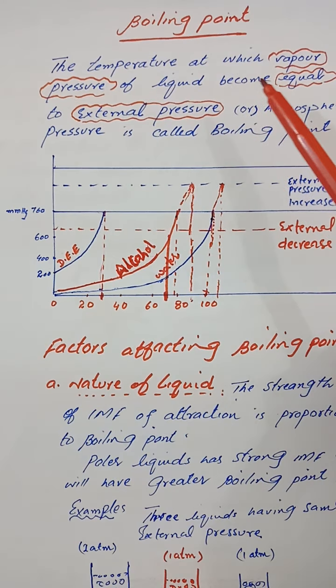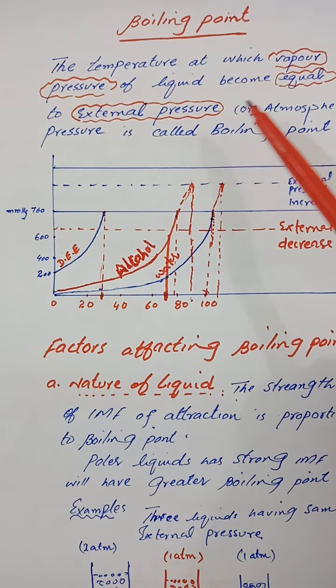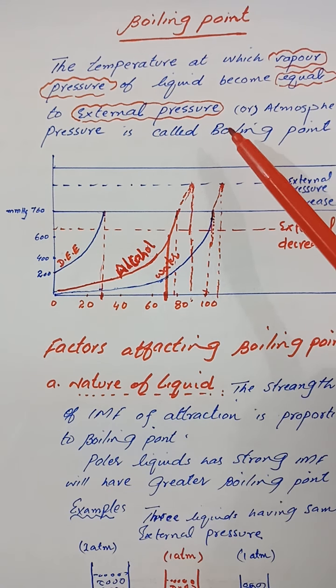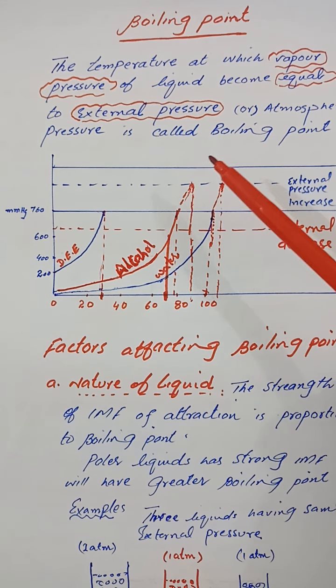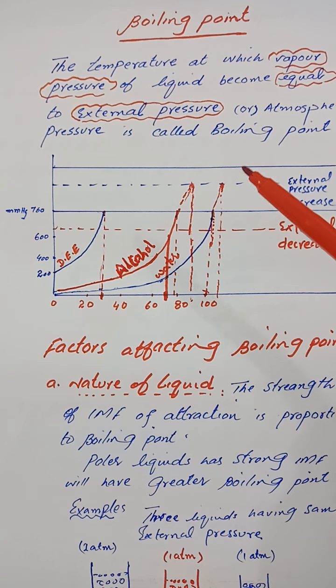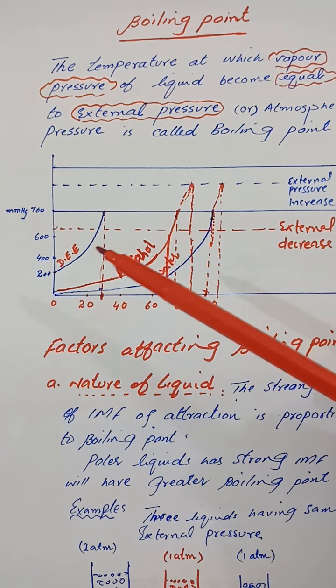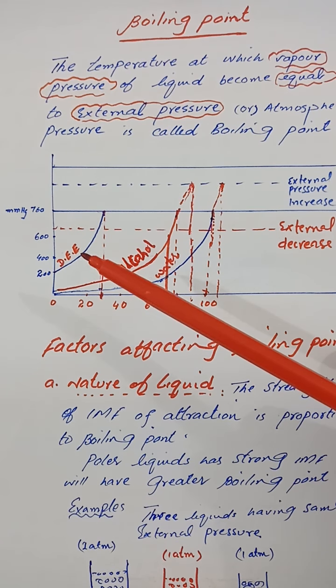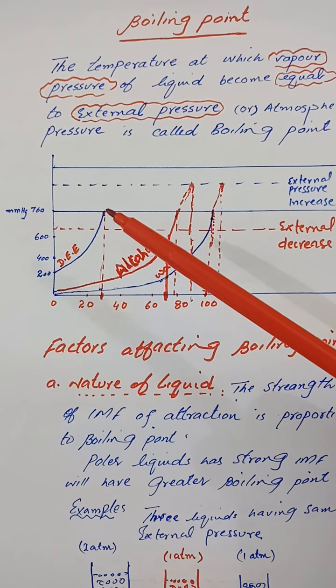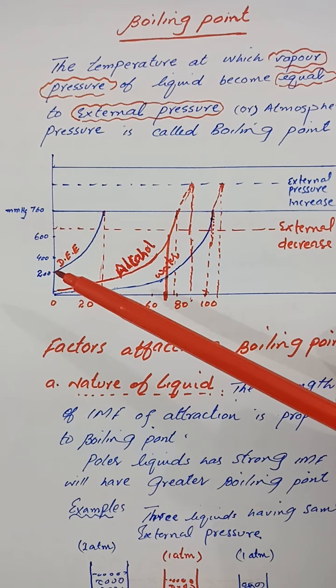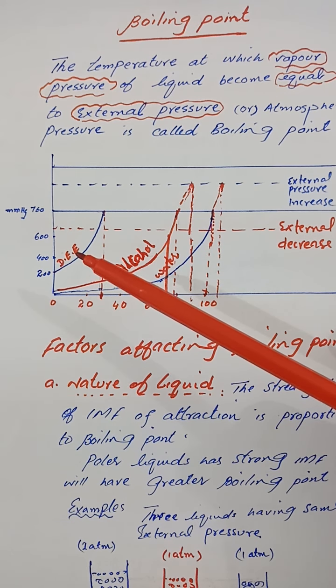The temperature at which the vapor pressure of a liquid becomes equal to the external pressure or atmospheric pressure is called the boiling point. So if we want to boil a liquid, we have to equalize the vapor pressure of the liquid to the external pressure. Let's suppose we have diethyl ether.